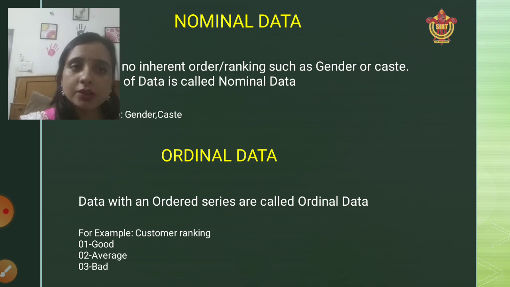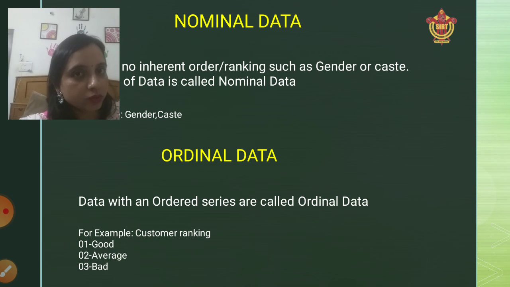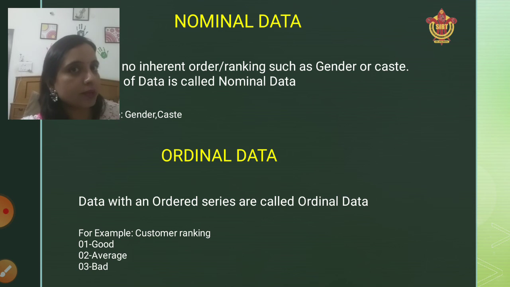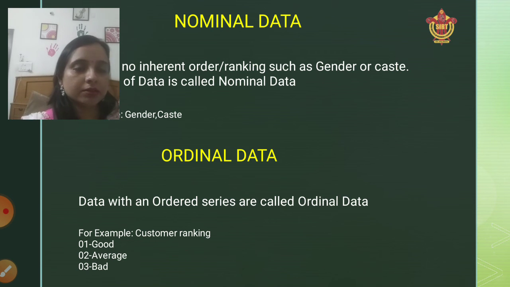That student will go and write down the name of each student, and maintain a column of male and female. He will write the names of the male students and the names of the female students. That data is known as nominal data, which represents no inherent order, that is, no ranking of that data is maintained.